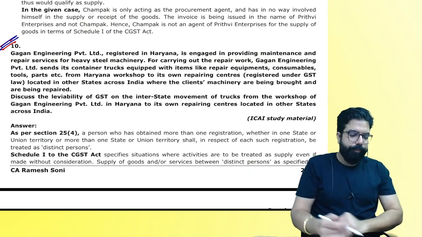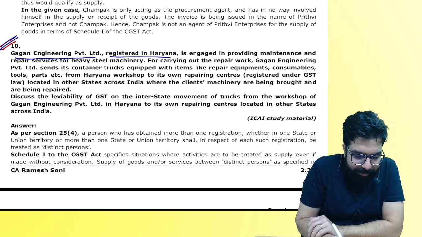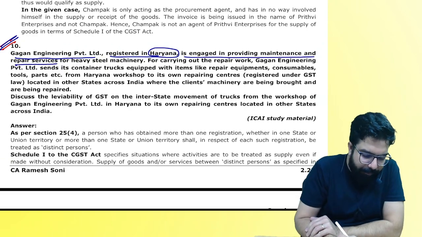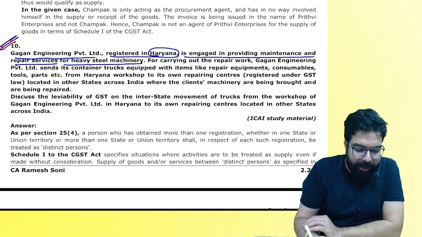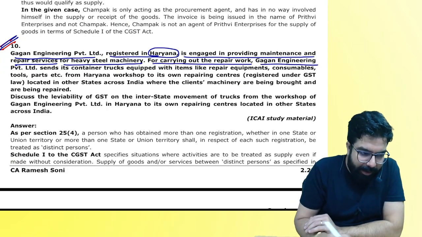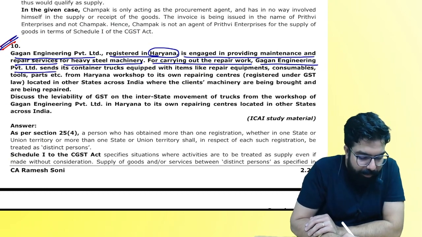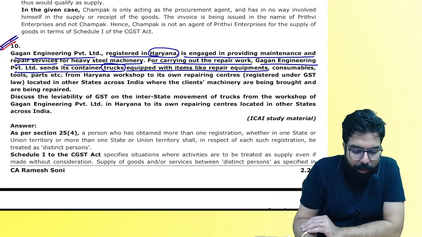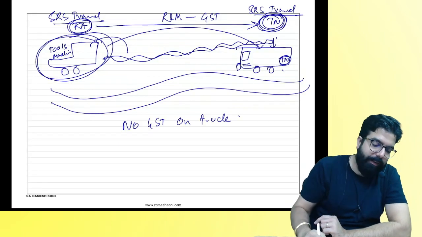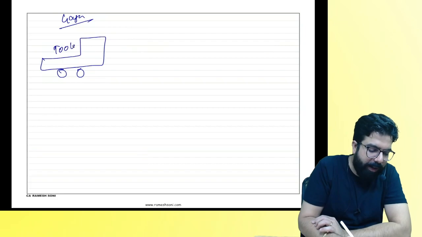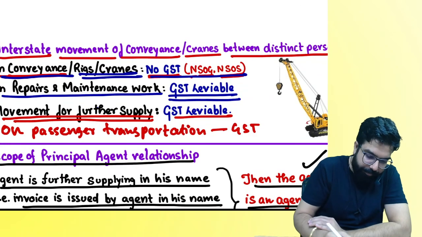Everyone over here now. Gagan Engineering, registered in Haryana, is providing repair and maintenance services for heavy steel machinery. For carrying out the repair and maintenance, what does Gagan Engineering do, everyone? It sends its container truck equipped with items like repair equipment. So what does Gagan Engineering have, everyone? They have a truck. In the truck, all the tools, etc. are there. Yes, everyone?